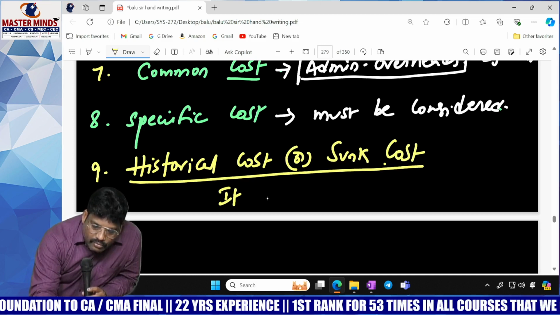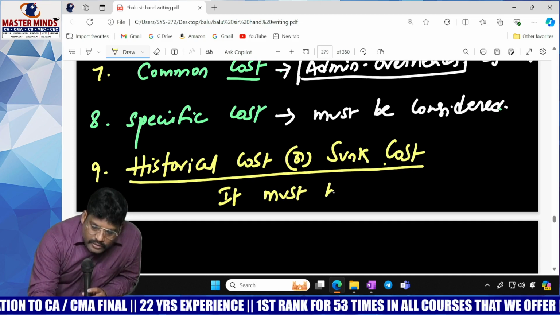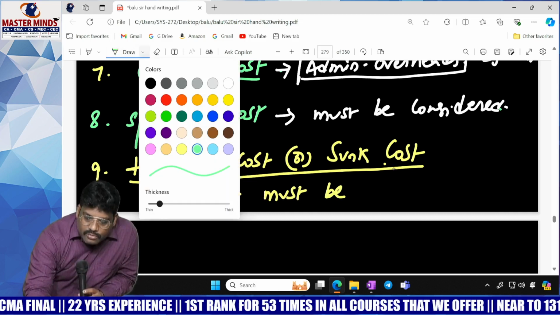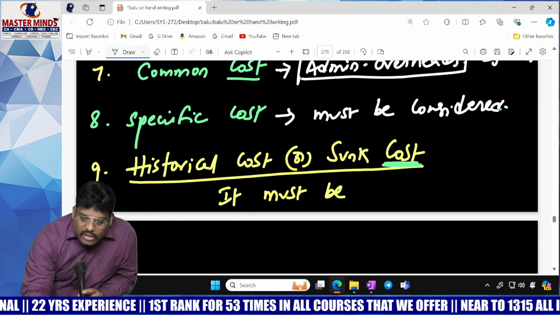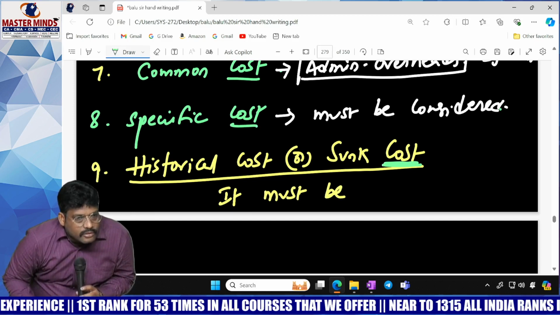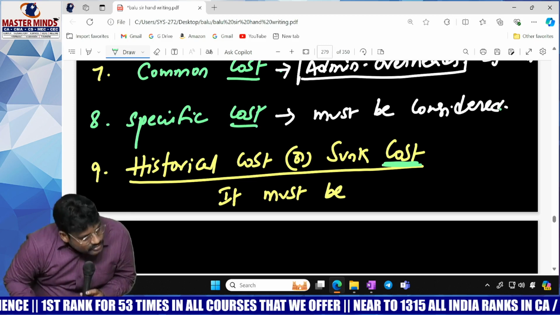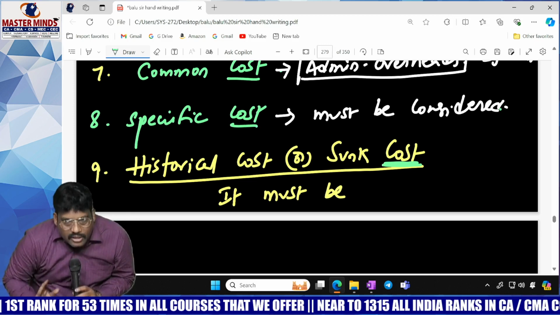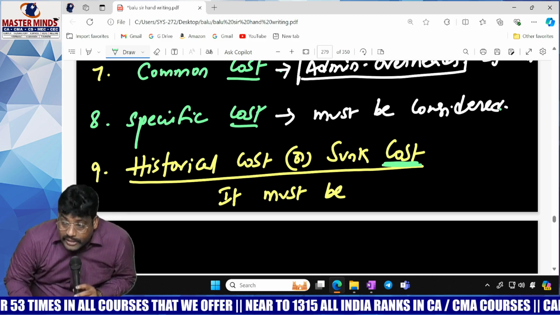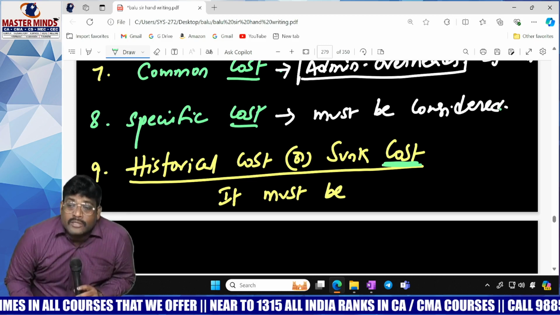It must be ignored. There are certain identities here. Generally we think a cost is simply to be deducted, but no. What matters is the nature of the cost: in order to evaluate that project, does it influence the future of the project?